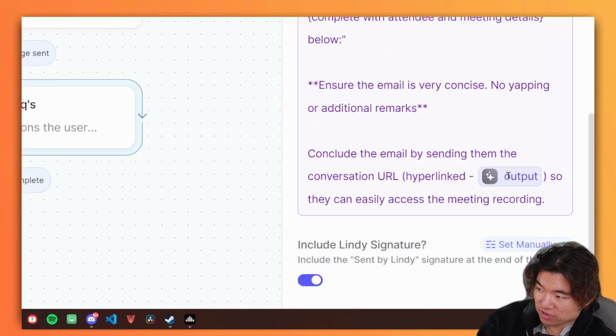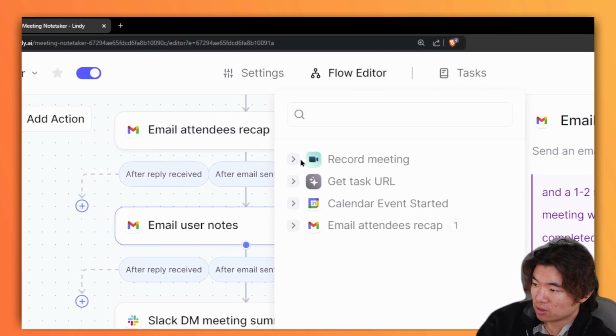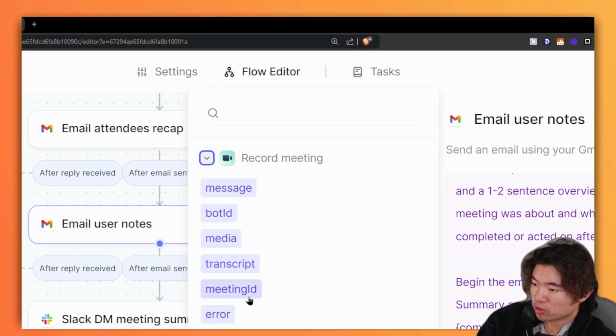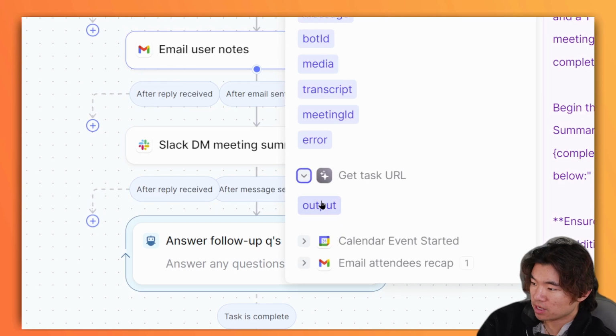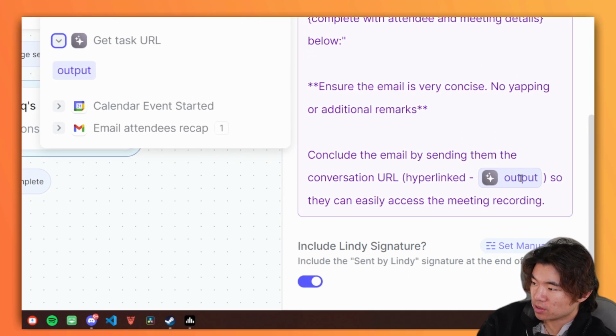Ooh, it looks like they have a dynamic variable in here. They've output, which I'm guessing comes from somewhere in here. Yeah, so record meetings, got a transcript, it's got some other stuff. Get task URL has an output. I'm guessing that's what's being put here. So I imagine that the other participants can click on this link and go and see this entire meeting, I think, transcribed. I have no idea. I've never used this before.